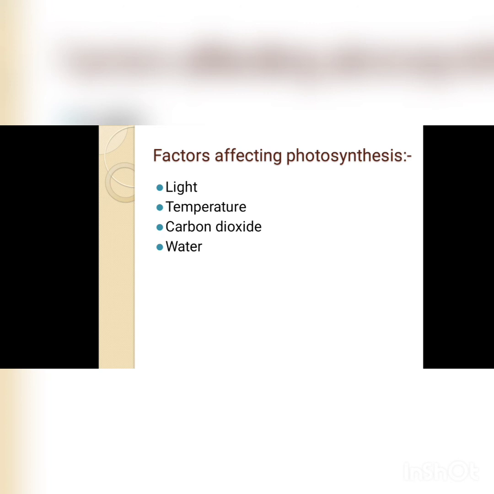So the adequate amount of CO2 should be present. Next is water. Water is an essential raw material in photosynthesis. As we all know, only a very small portion of water on the earth is fresh water, but still plants need water for the process of photosynthesis. So the plant should be supplied with an adequate amount of water so that they can prepare their food easily. So all these are the factors on which the photosynthesis process depends.